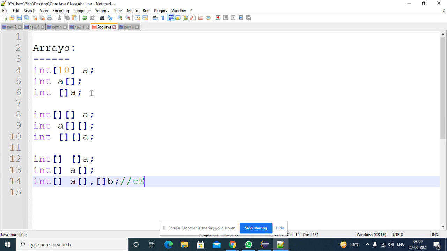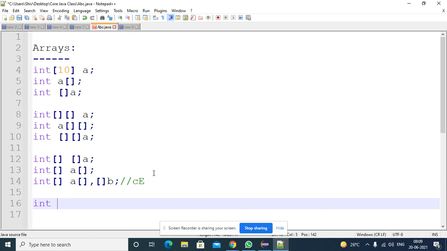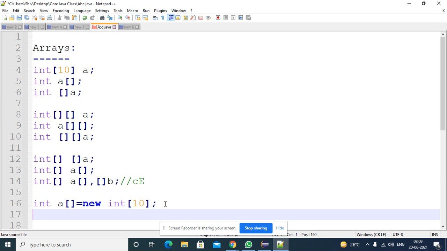Then, for every data type, at the back end there will be a corresponding class. Whenever you try to print an array reference, suppose you construct an array like int a = new int with some 10 values, and you print this reference, I already told you the output.